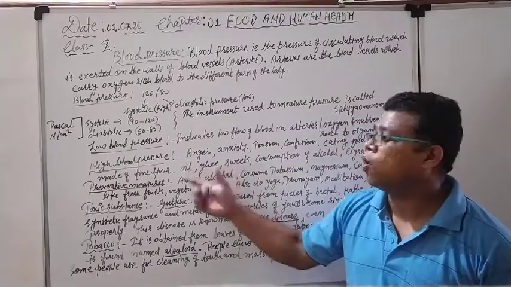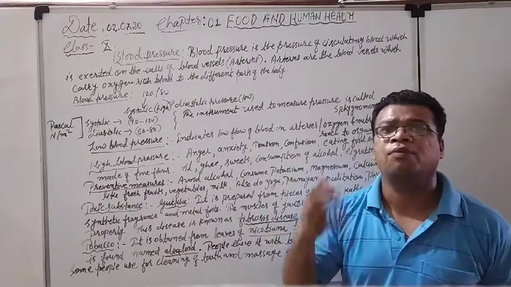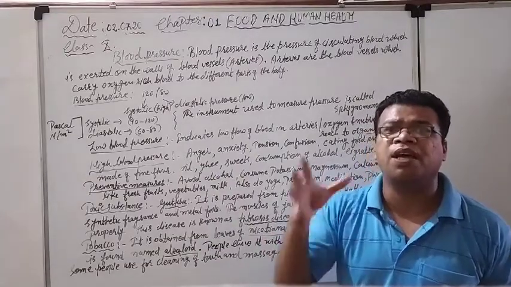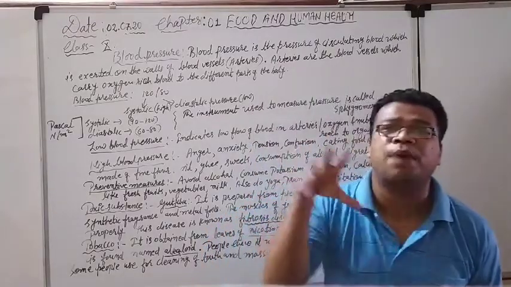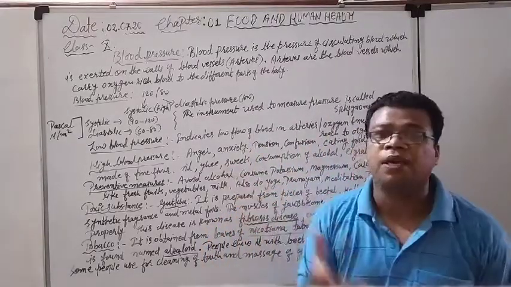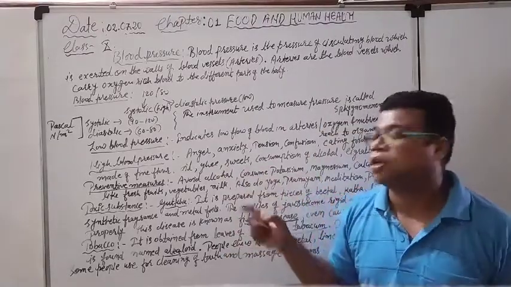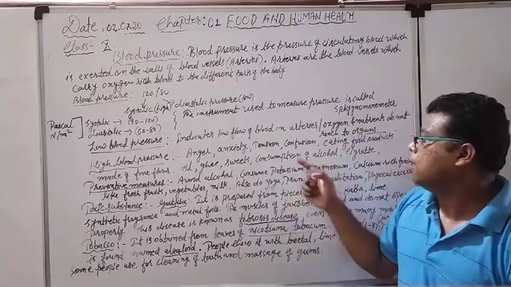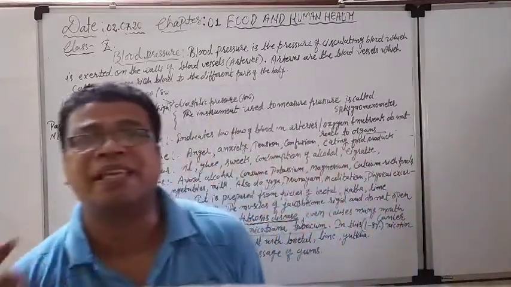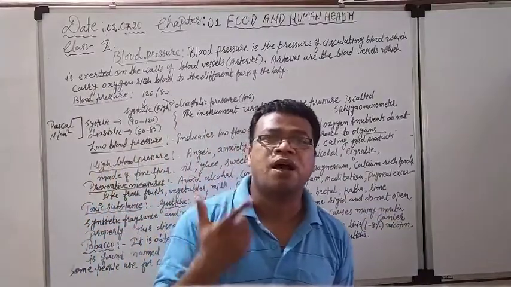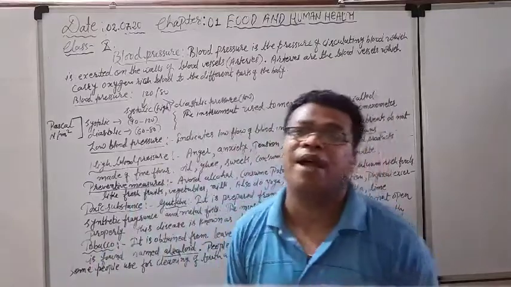Next thing is oil. Suppose we are eating so many oily foods, or chili powder, more spicy food, or ghee, consumption of ghee in a large amount, consumption of butter in a large amount, consumption of sweets in a large amount, and consumption of alcohol, cigarette, you can say gutka. So this might also be the reason for high blood pressure.